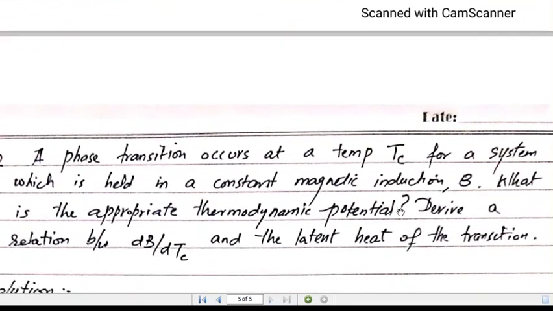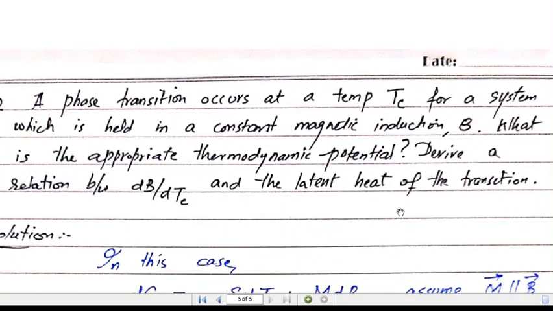So let's move towards the last problem, which is again related to the phase transition. The question is, a phase transition occurs at a temperature Tc for a system which is held in a magnetic field, magnetic induction B. So what is the appropriate thermodynamic potential? It means that we are now given a magnetic system which is held at a constant magnetic induction B. That is, there is some magnetic field which is applied.